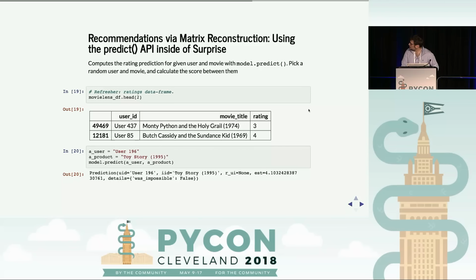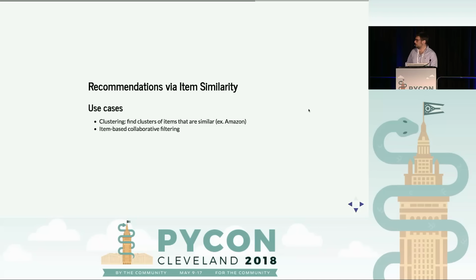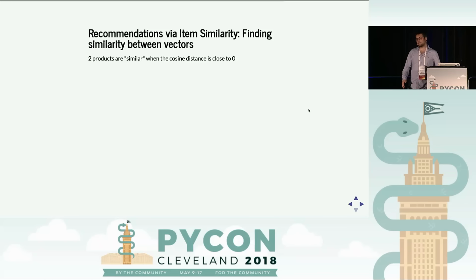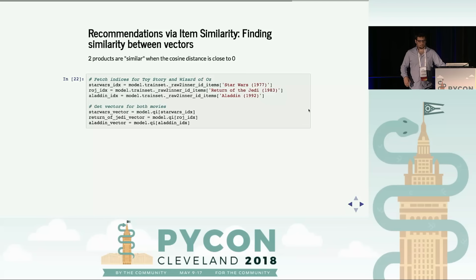Now, the moment we've all been waiting for: recommendations by comparing items. This, in my opinion, is the most fun part. As a refresher, two movies, two products, are similar when the cosine distance is as near to 0 as possible. So what we're going to do here is fetch vectors for three movies. The first one is the original Star Wars. The second one is Return of the Jedi. And the third one is Aladdin.